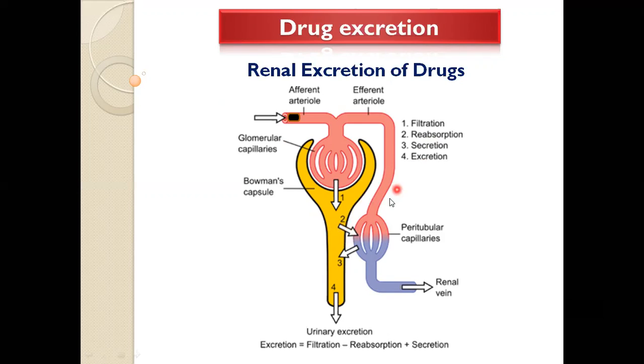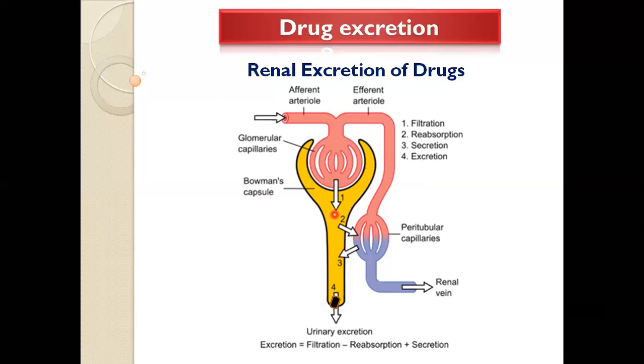And third one is secretion. Here is active secretion. Some drugs are actively secreted and actively come into the Bowman's capsule. And the last part is excretion. Here the free form that comes into the Bowman's capsule or renal system is excreted out from the body with the help of the excretion system.